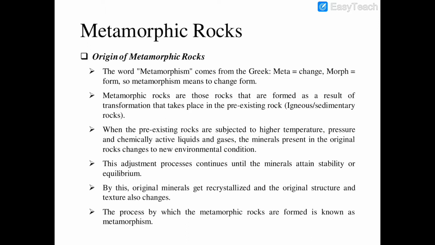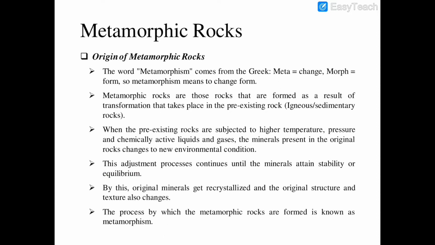When the pre-existing rocks are subjected to high temperature, pressure, and chemically active liquids and gases, the minerals present in the original rocks change to suit the new environmental condition. This adjustment process continues until the minerals attain stability or equilibrium.